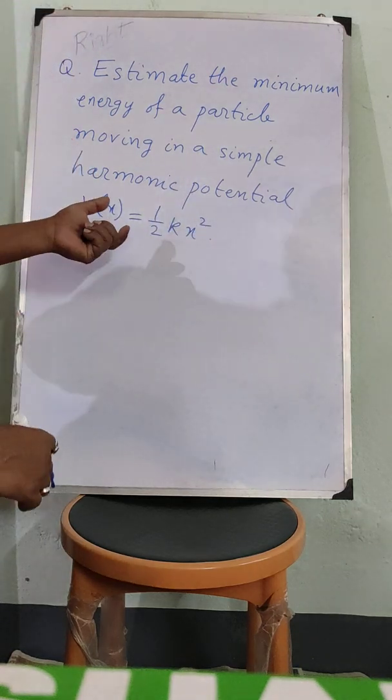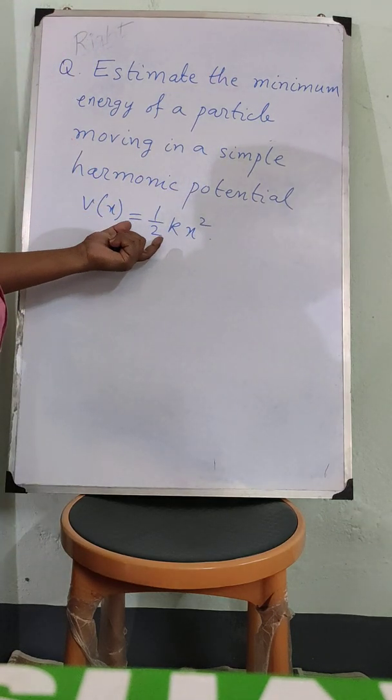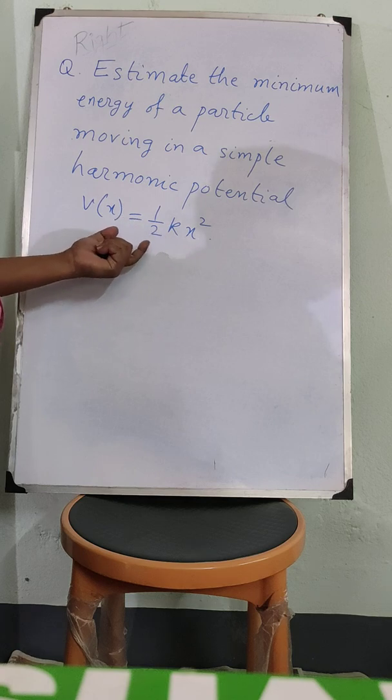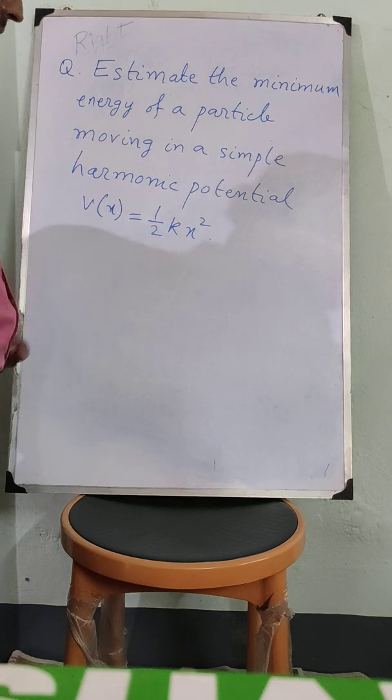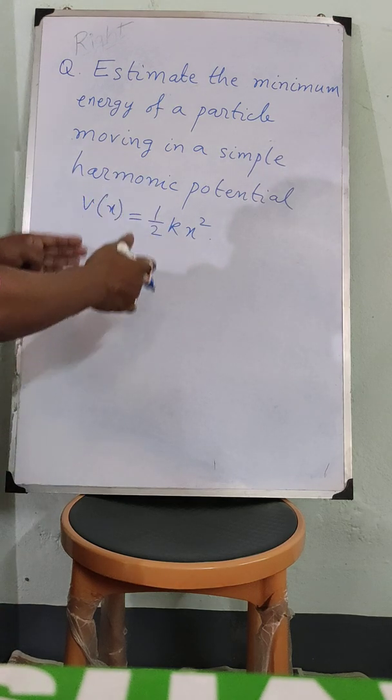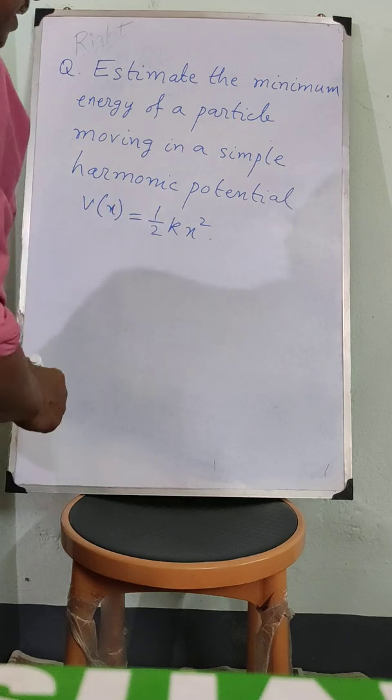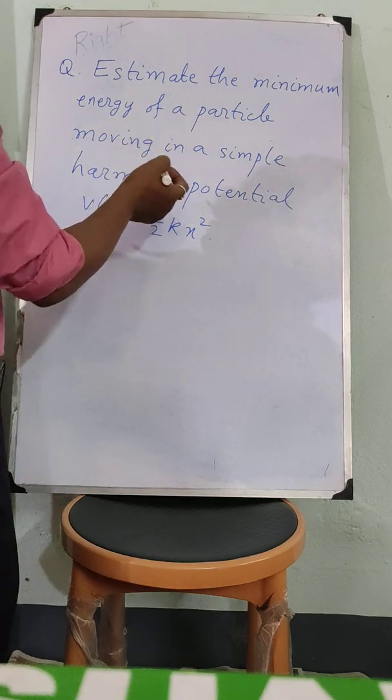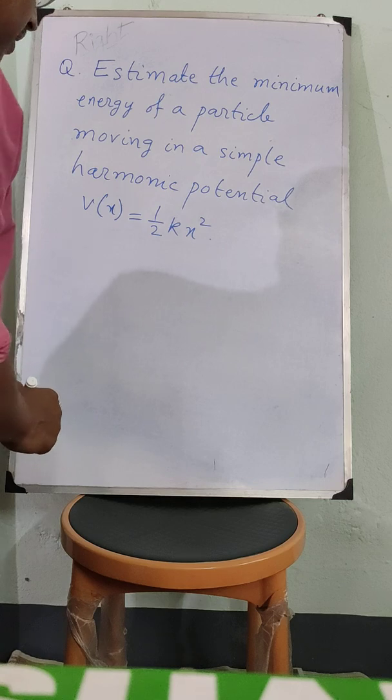So a particle is moving in a simple harmonic potential in one dimension, that is half k x square. The particle is confined in a region. So we have to estimate the minimum energy of the particle.